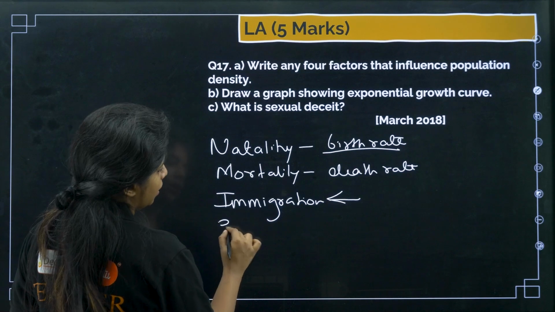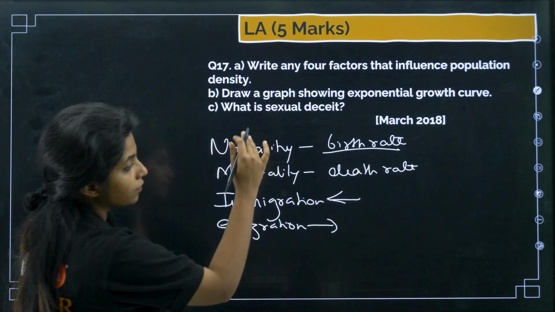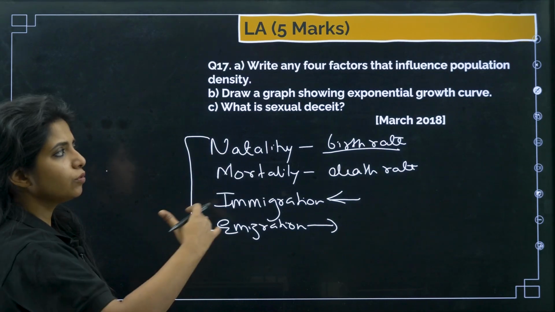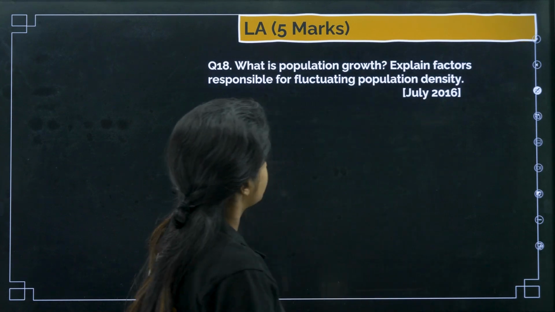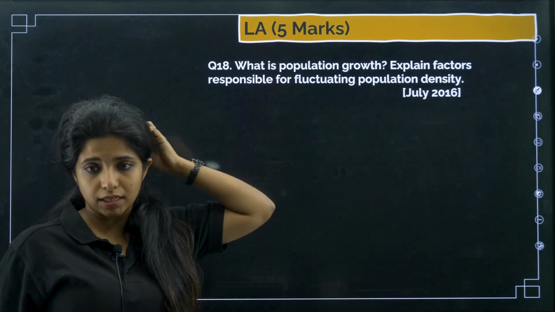Now emigration, the number of organisms that would be moving out. All of these are basically the factors of population density, about which we are going to study once more. I think I should be showing you that first and then coming on to this particular thing. So what is population growth? Explain factors responsible for fluctuating population density.